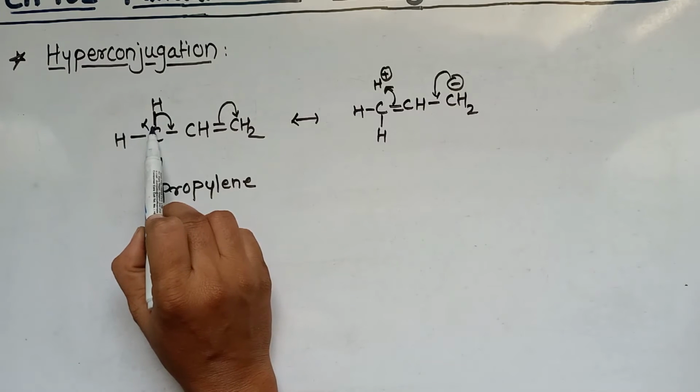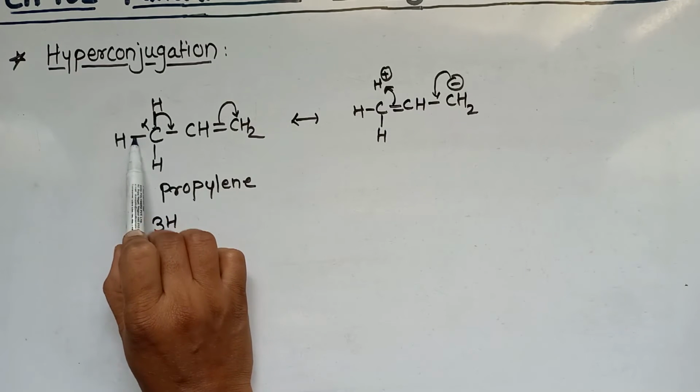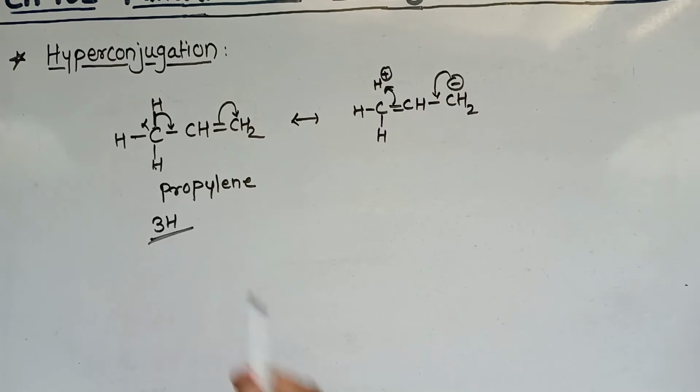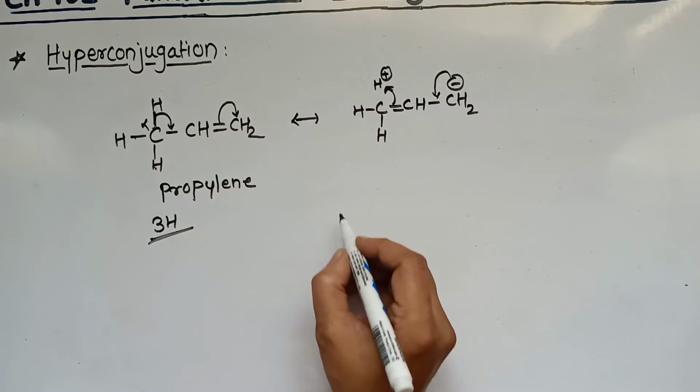So this is for one hydrogen. Again for this hydrogen the same, and again for this hydrogen the same. So it shows the 3 hyperconjugating structures. In this way the hyperconjugation takes place. Again we consider another example.